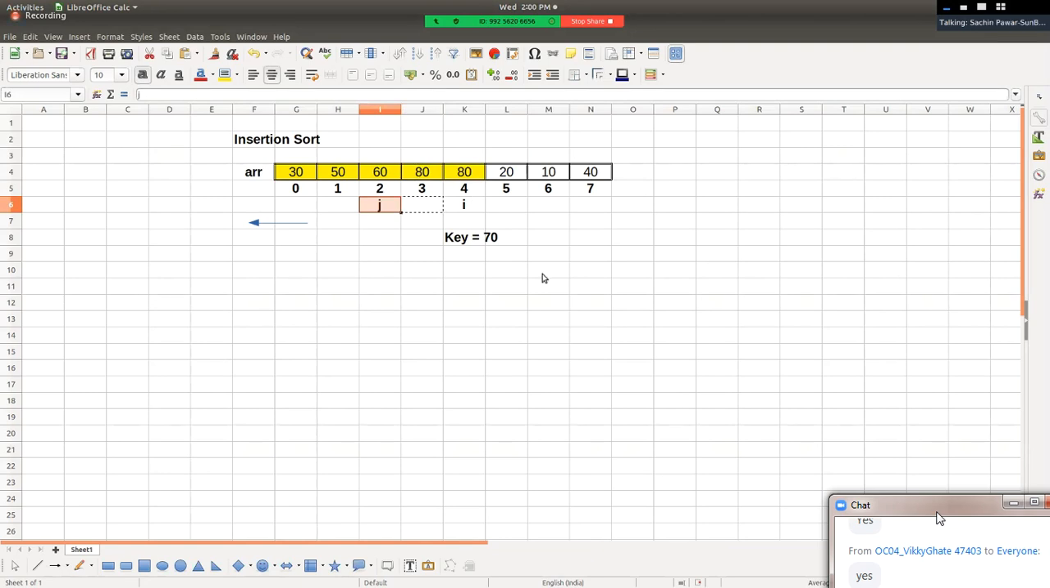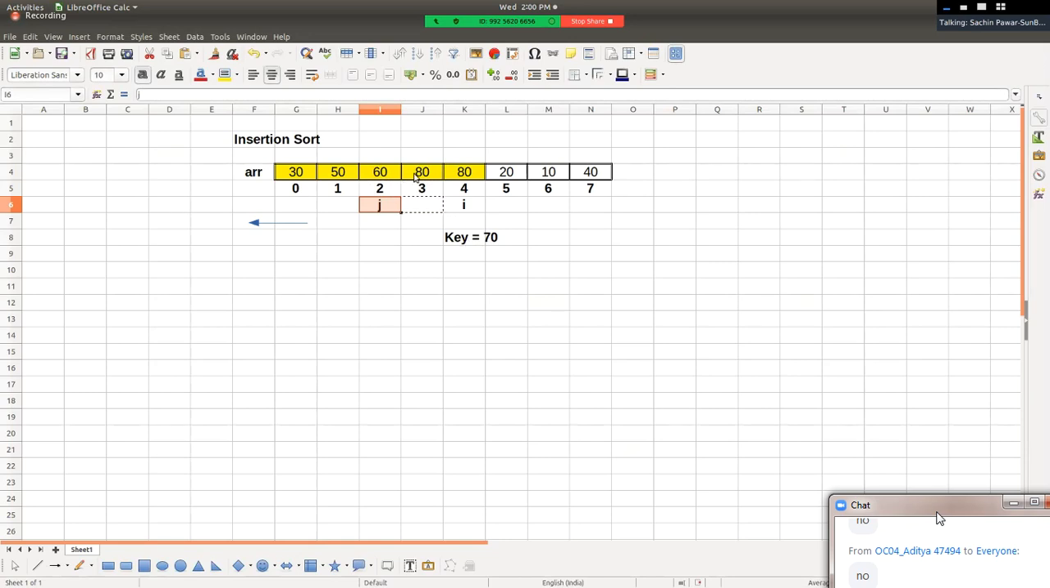Again compare 70 with 60. Yes, 70 gets compared. Is 70 less than 60? No, and hence key should be inserted after 60. 60 के बाद. So इसका मतलब 60 is at which position? Jth position, that is the second position. So at j plus 1 position 70 should get inserted.